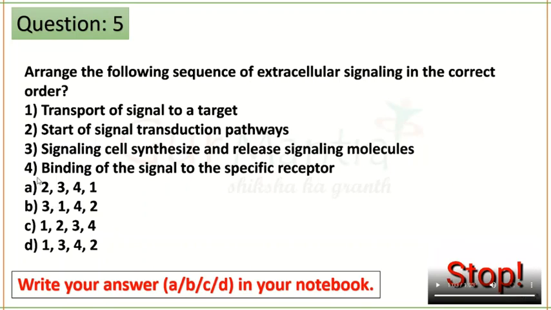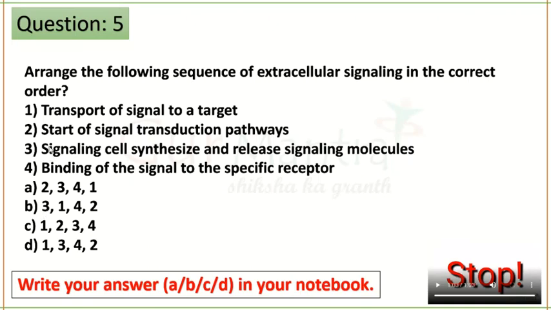You can see in the options the first statement being 3 is only present in option B. Straight away you can put B as the correct answer and go. You don't have to look at anything else. Since the first statement is the third one, this is correct. But let's do the others also, okay?